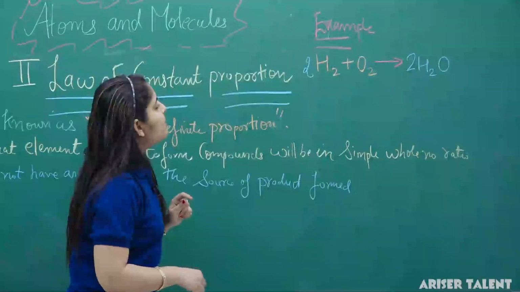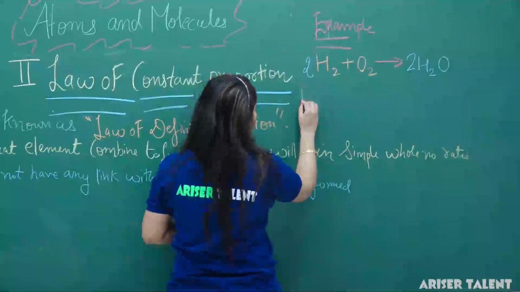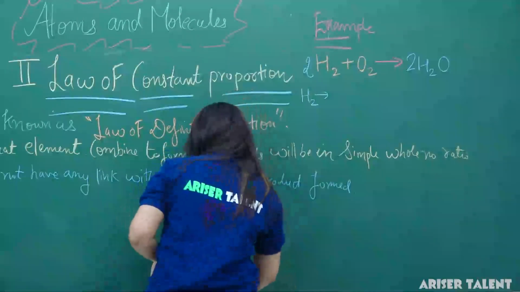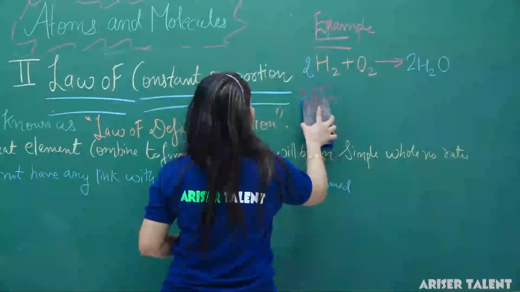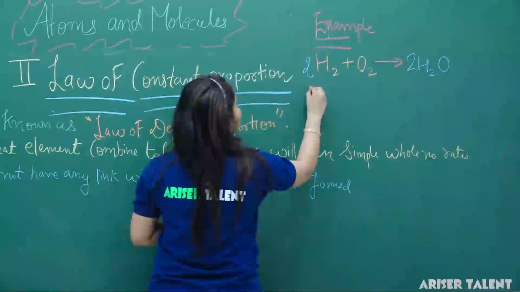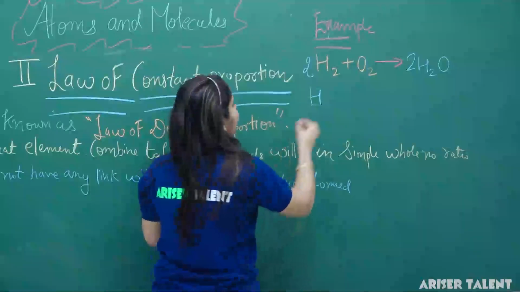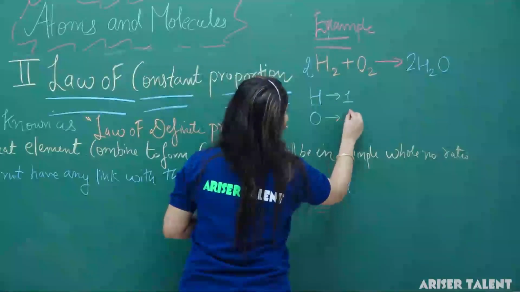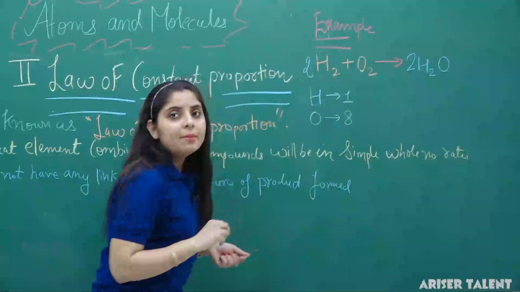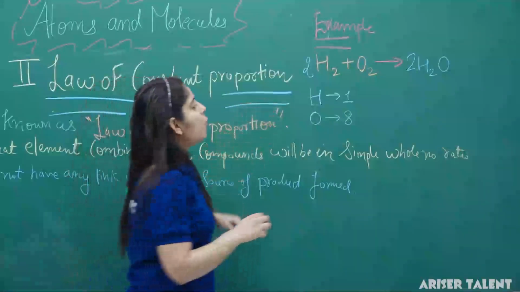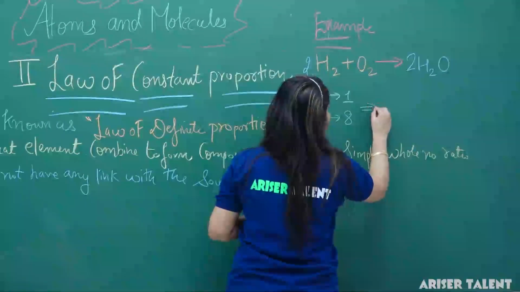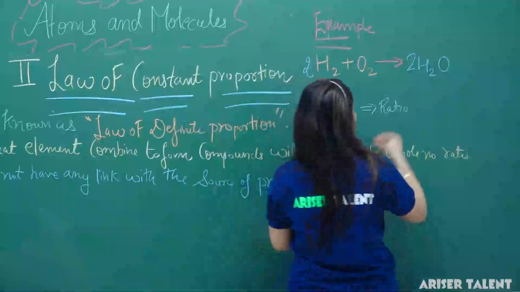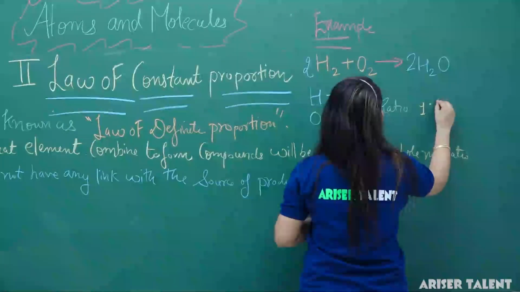Now what actually happens here is, we know that hydrogen atom has atomic number 1 and oxygen has atomic number 8. It means if they are going to form a product, they will combine in the ratio 1:8.